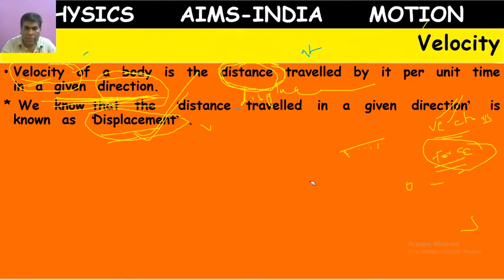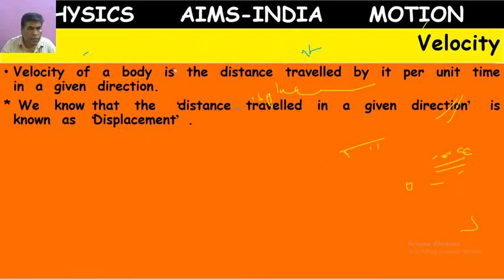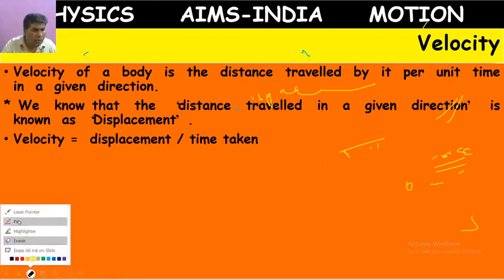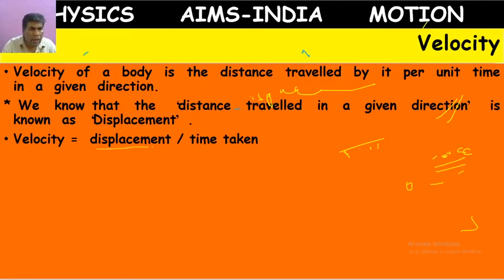Next, velocity. What is the definition of velocity? We can call it the ratio of displacement and time, or displacement by time taken.